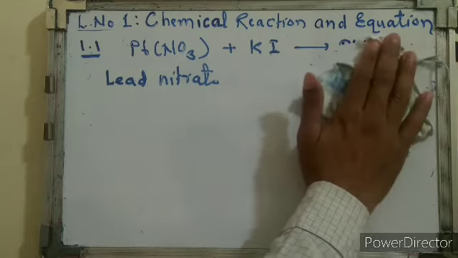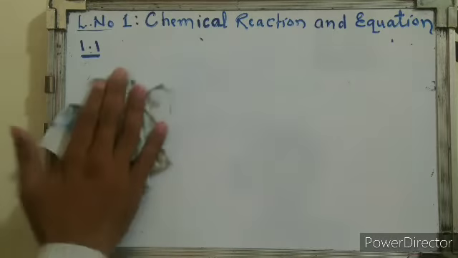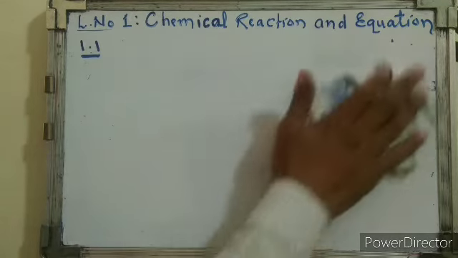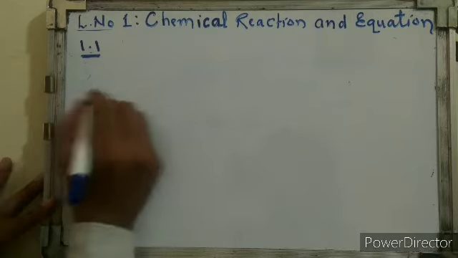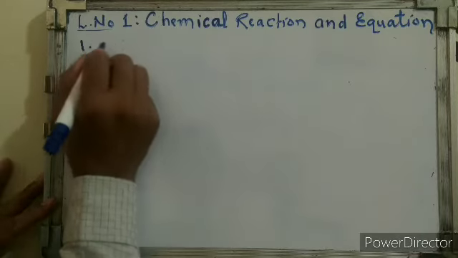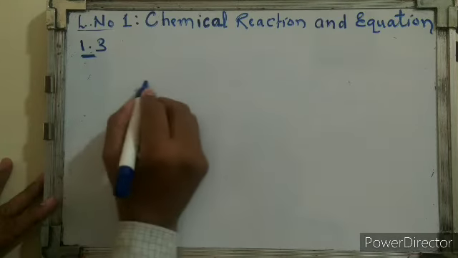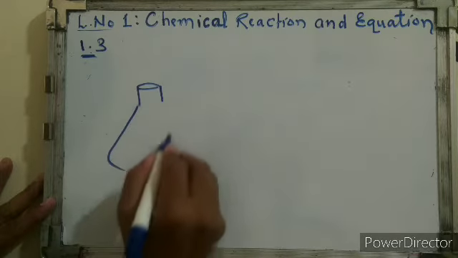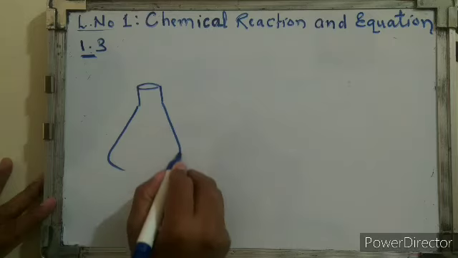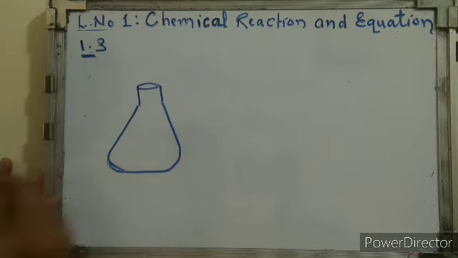Let's now take zinc granules in a conical flask, and the zinc granules are treated with an acid, either hydrochloric acid or sulfuric acid. Now let's see activity number 1.3. Take a conical flask. This is a very important instrument in the laboratory in which we can carry out reactions.